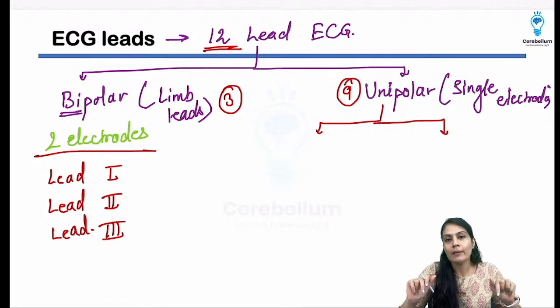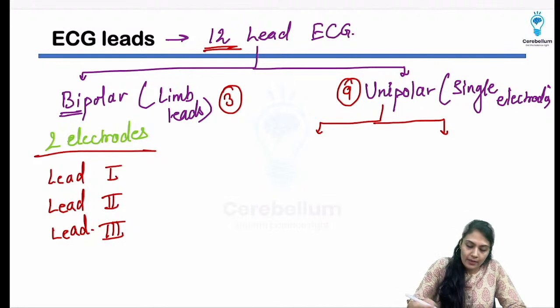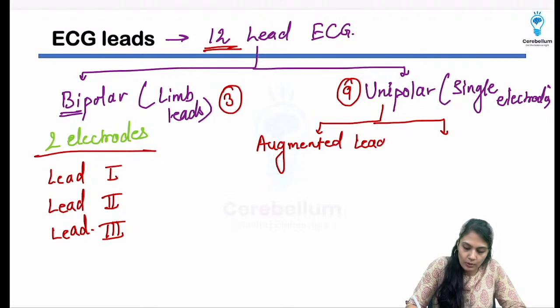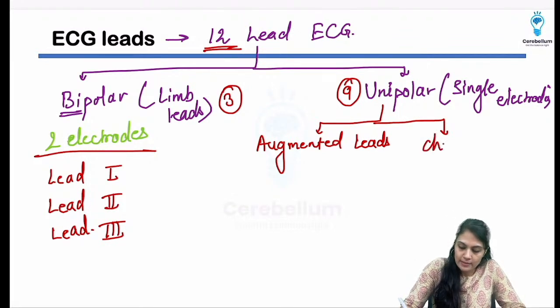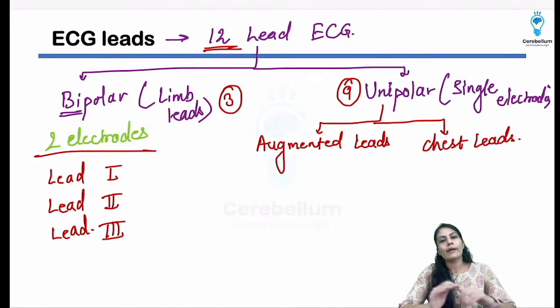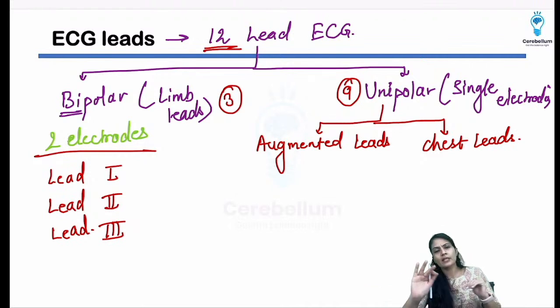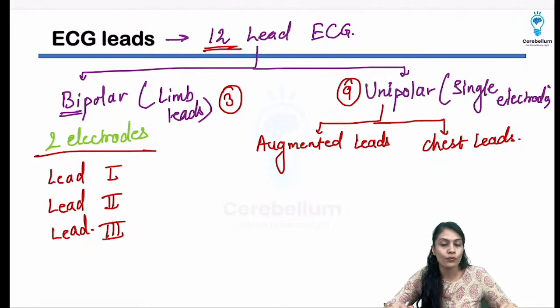Again, I'm going to divide them into 2. First, there are augmented leads, which are also known as Goldberger leads. Why? Because they were discovered by the scientist Goldberger. And there are going to be chest leads, Wilson leads. I'm going to show another chart also. Everything is written in that. You can take a screenshot of it.